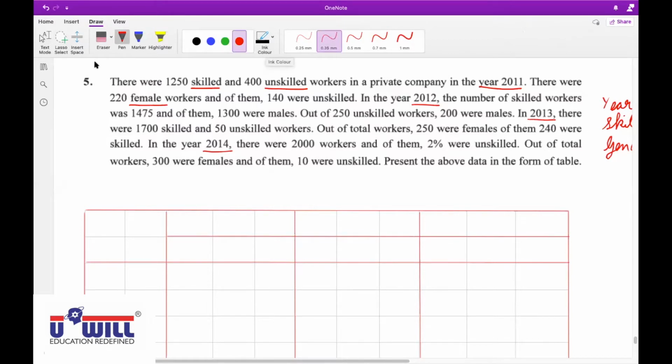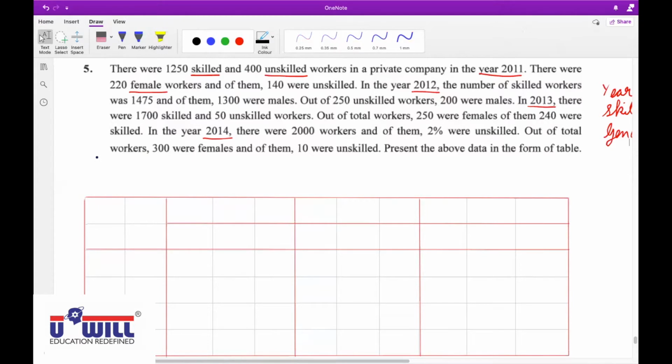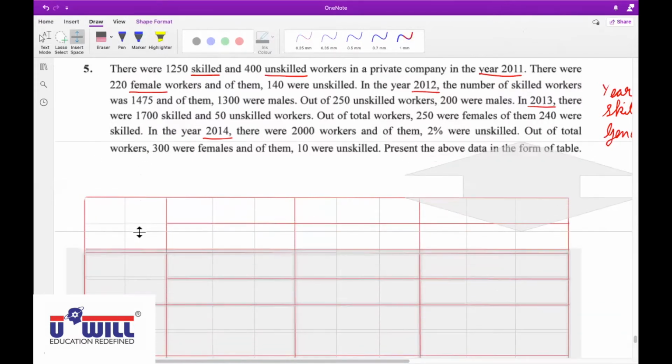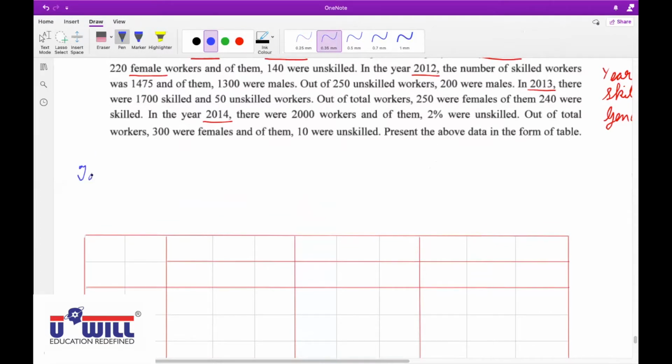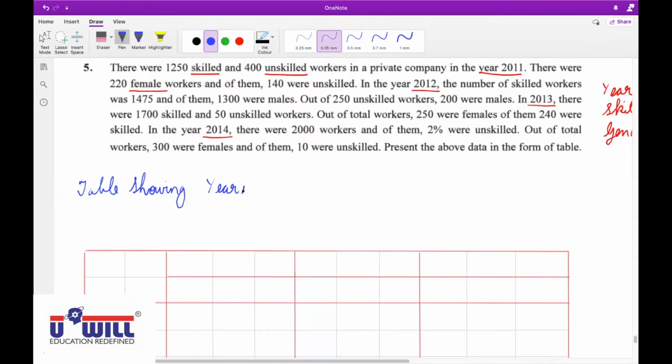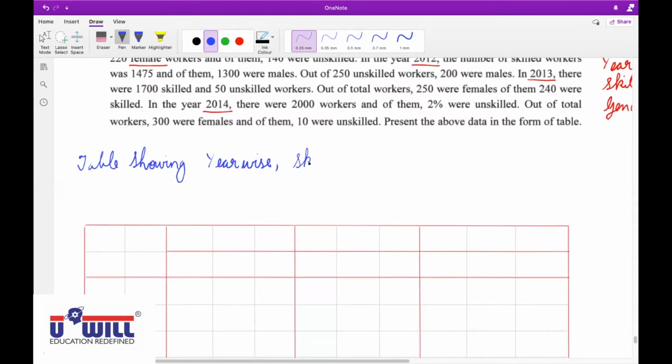So all of you give the heading: Table showing year wise, first attribute is year, so year wise, then skill wise, second attribute is skill, so skill wise, and third attribute is gender, so and gender wise classification of workers in a private company.